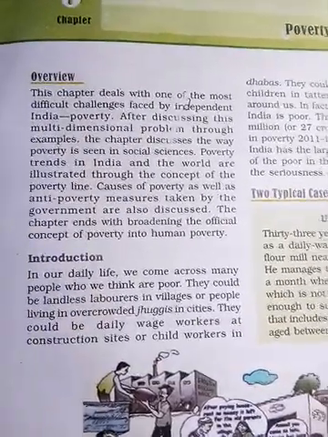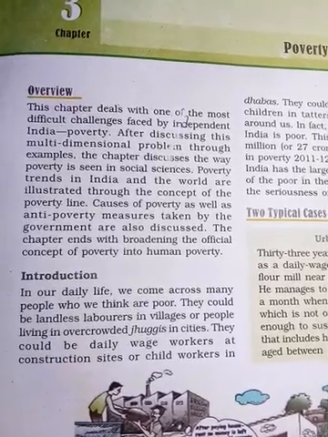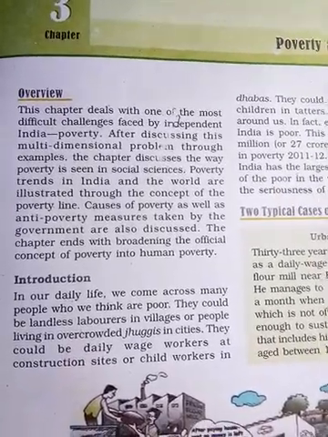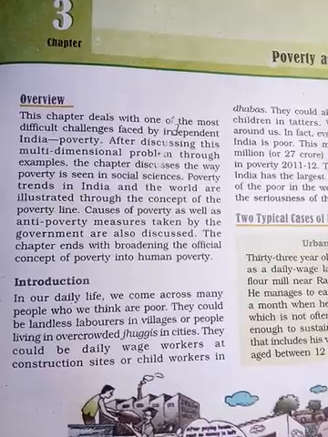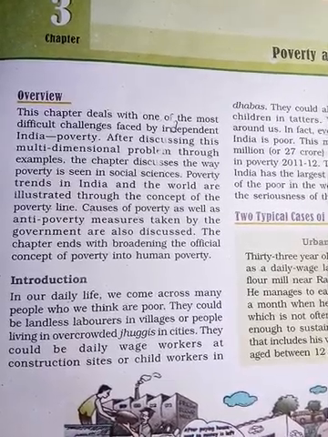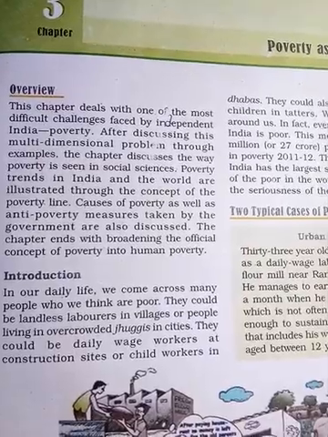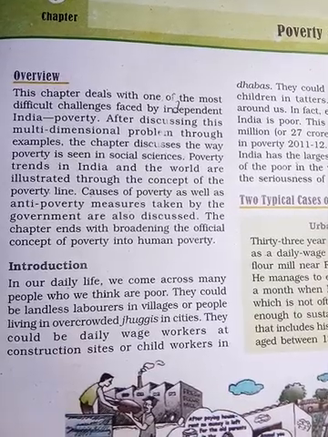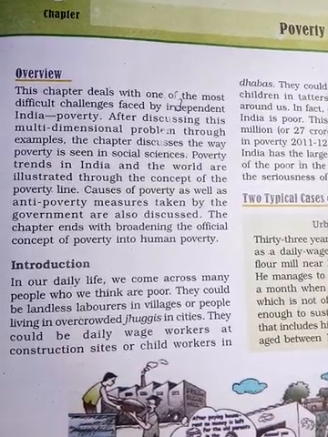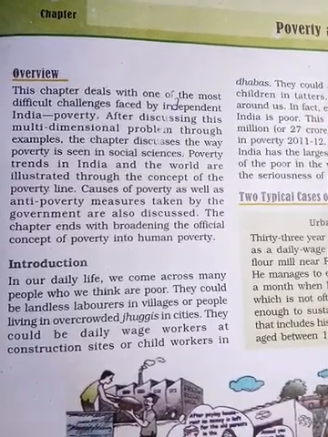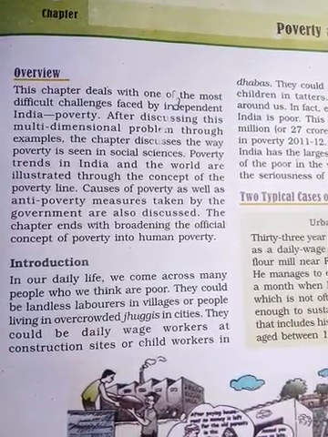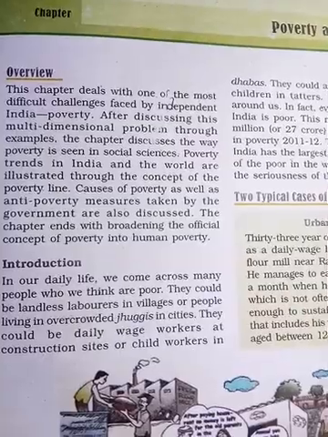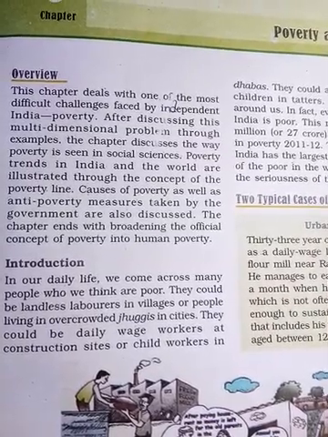In this chapter we are going to learn one of the most difficult challenges faced by independent India. That means after India got independence, India is facing a big challenge, that is poverty. After discussing this multi-dimensional problem through examples, the chapter discusses the way poverty is seen in social science. We are going to discuss it in every corner.